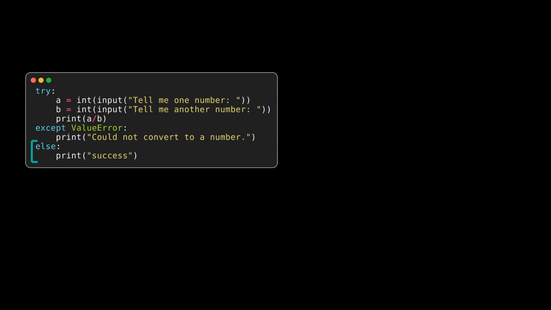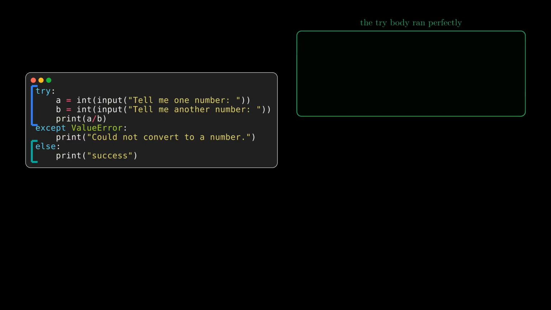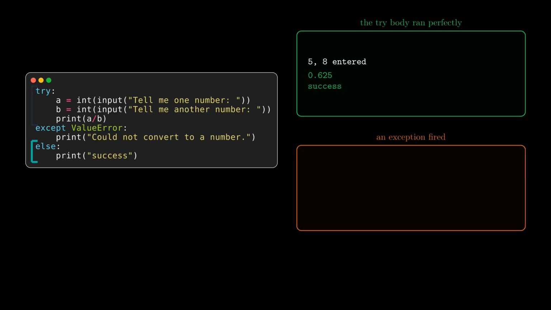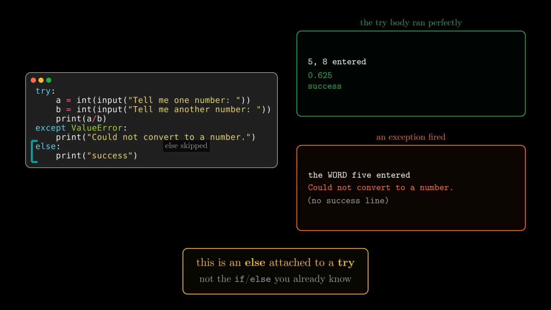An else block placed after the handlers runs only when everything inside the try block executed perfectly. Here, if both conversions and the division succeed, the program prints the result and then prints success. If any exception fires, the else is skipped. This is not the if-else you already know. Python reuses the keyword to mean success handling for a try. This class rarely uses it, but you should recognize it on sight.